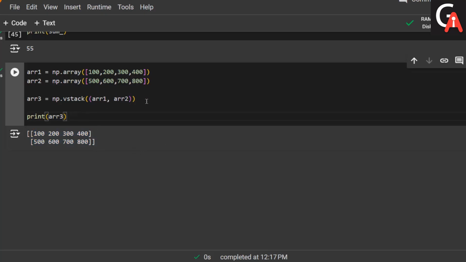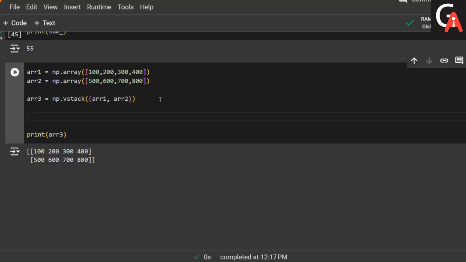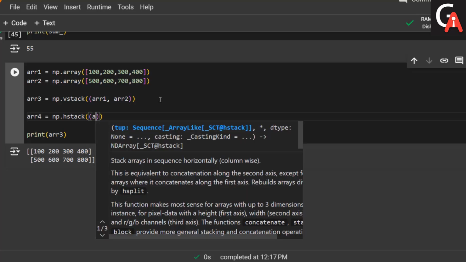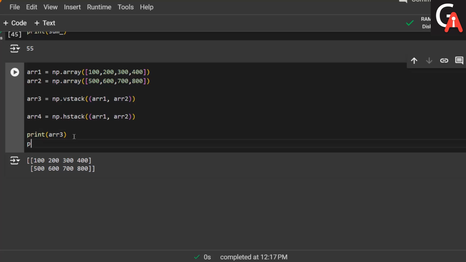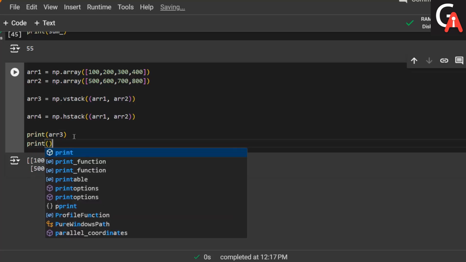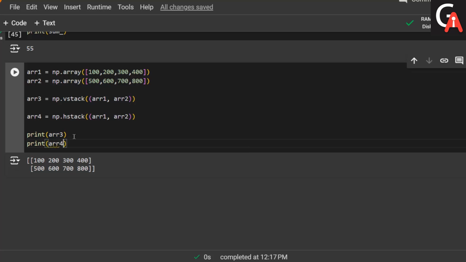Similar to vstack, we also have hstack. So array4 is there. Similar to vstack, we have np dot hstack, and in the hstack function we can pass array1 comma array2. Let me print array4 here and execute, and you can get the horizontal stacking of each of the elements.